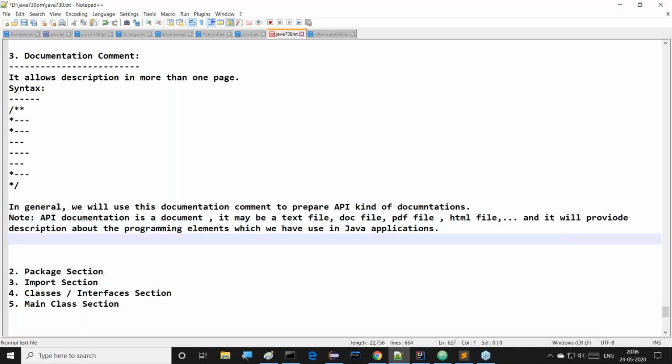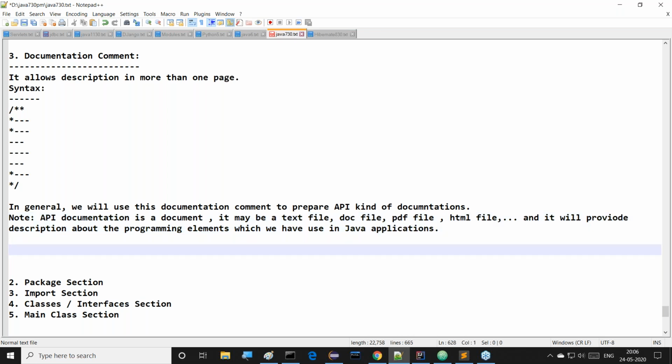After this is clear, in our Java program, whatever programming elements we have used, about these programming elements I want to provide some description. To provide this description, we have to prepare some API documentation. To prepare that API documentation, we will use this documentation comment syntax. That's my point clearly. But one more note I'm telling to you. Observe this clearly.